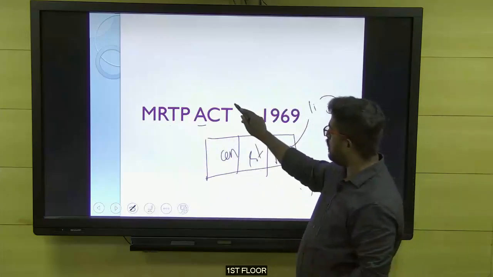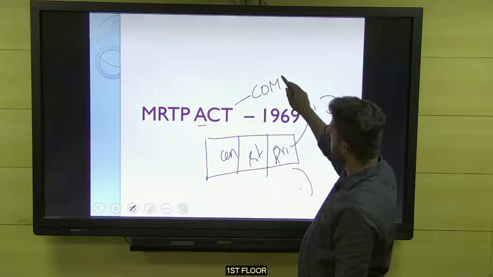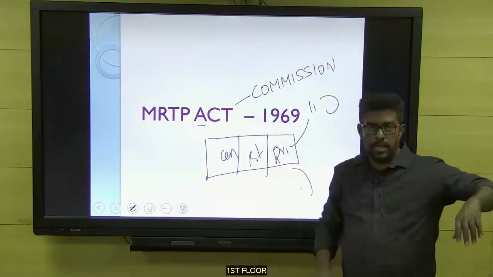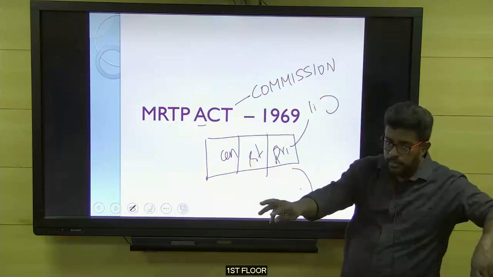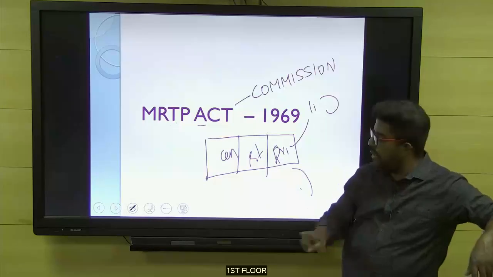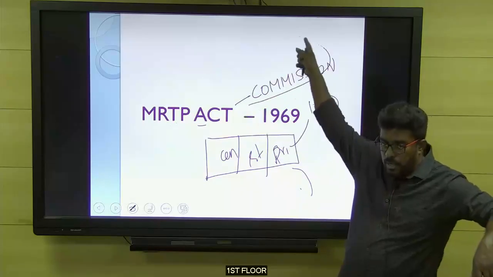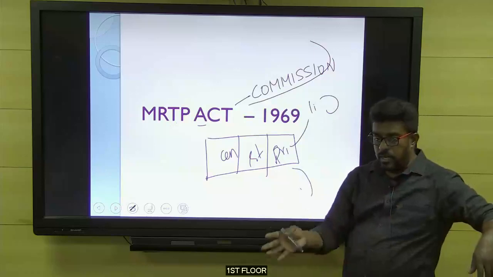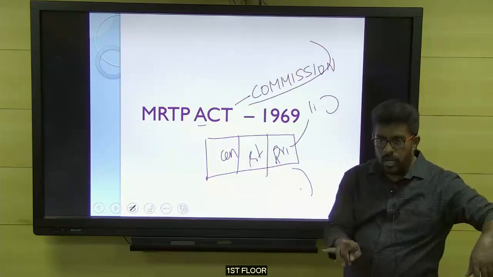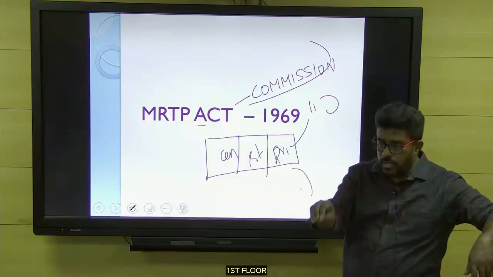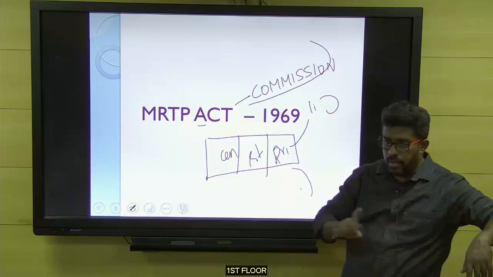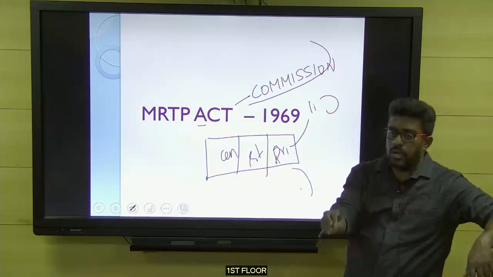Then the government of India appointed a commission called the MRTP Commission of India, and mentioned that hereafter, if any company is trying to acquire or take over a small company, you have to get permission from the MRTP Commission. You have to apply. Then they will come and inspect, check the ground reality, and do all inquiries. Only when everything is fine and they give the permission will you get the right to acquire the small company. If things are not satisfactory and they don't give the nod, you are not permitted to acquire it.